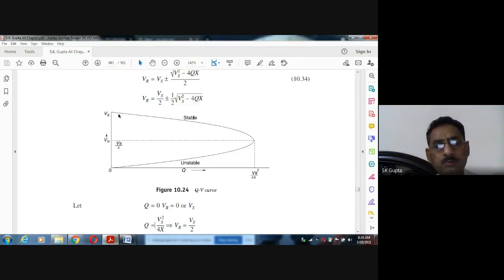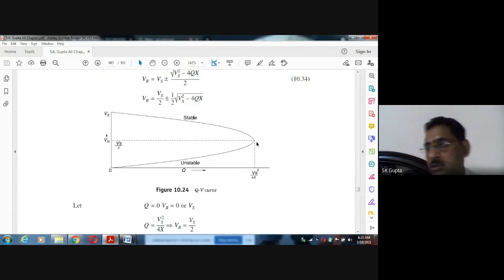So here you see, if you take more Q, if the demand is more, the sending voltage is fixed and this receiving voltage goes down. Finally, this is the maximum value of the Q you can draw from the system. Here the receiving voltage is half of the sending end voltage. If this is 1 per unit, the receiving end voltage is 0.5 per unit. After this the system is becoming unstable. It is not able to maintain the constant voltage, it goes on decreasing. System will be unstable.